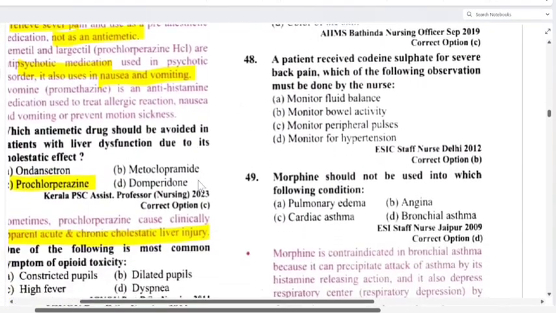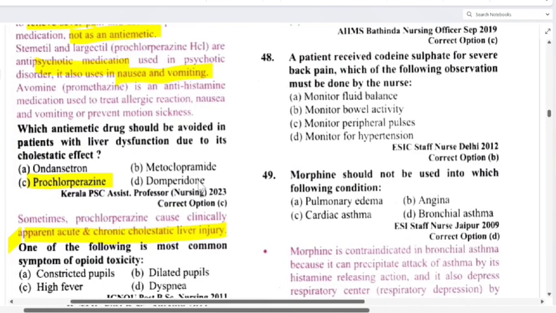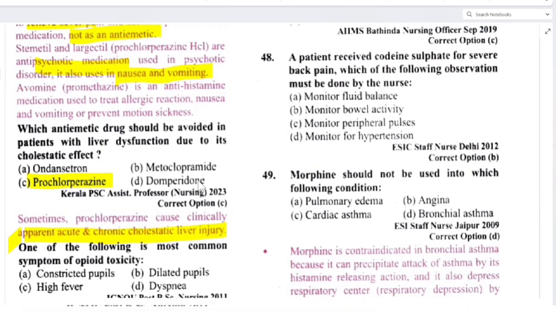Clear? Then a patient received codeine sulfate for severe back pain. Which of the following observation must be done by the nurse? Option A, monitor fluid balance, monitor bowel activity, monitor peripheral pulses, monitor for hypertension. So that will be monitor for bowel activity. Okay.